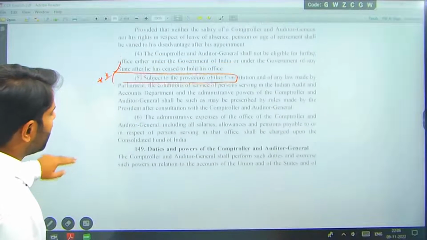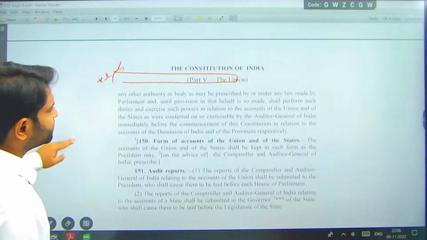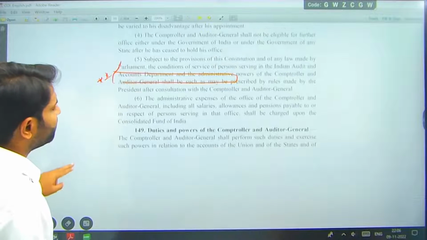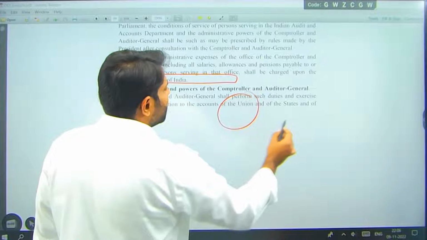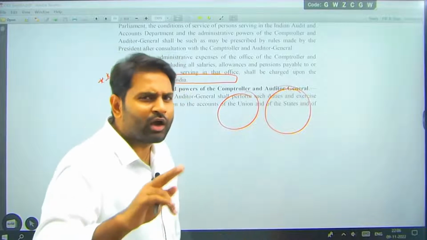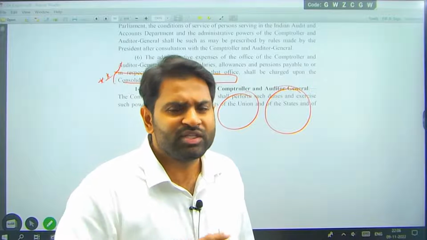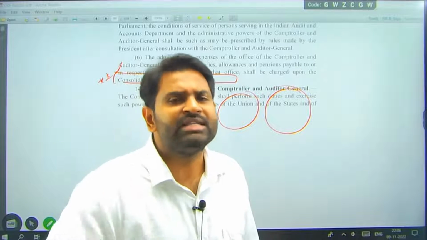The accounts which he handles, we will try to see in due process in Part 12, what the different accounts are. Normally he is accounting, he is auditing, and he is also deciding the accounting standards. What should be the accounting standards in India? The format of accounting, such as the System of National Accounts format, will be decided by this auditor.